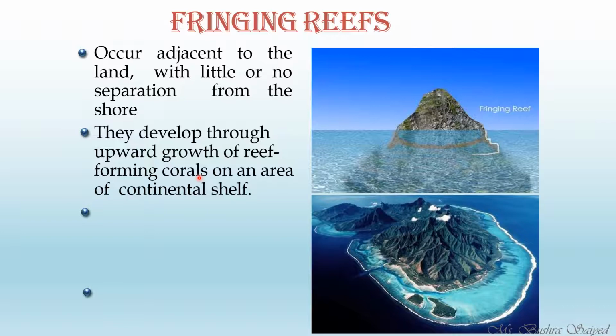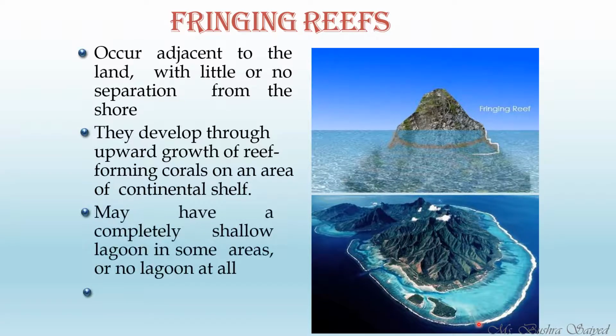They develop through upward growth of reef-forming corals on an area of continental shelf. Here comes the continental shelf, that is the shallow water just after the land, that is connecting the main sea and the land. That is the shallow water area, the place where you will be able to see the fringing reef. So they have an upward growth towards the continental shelf.